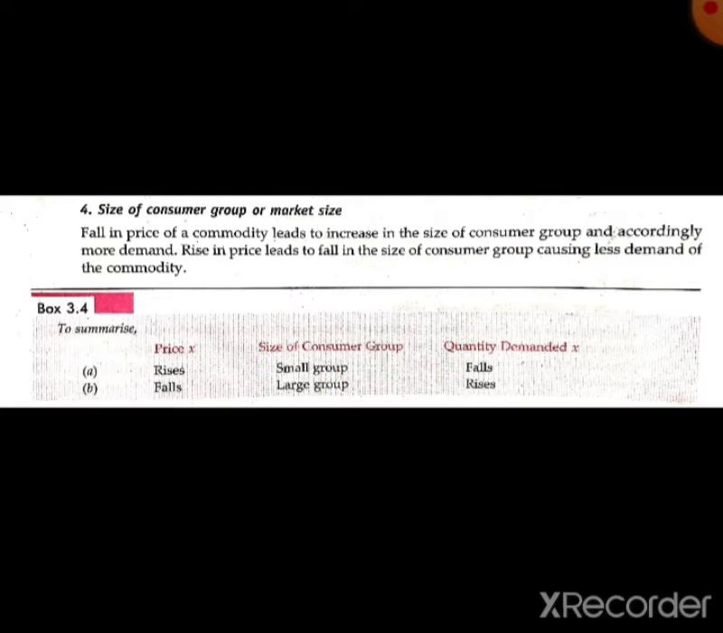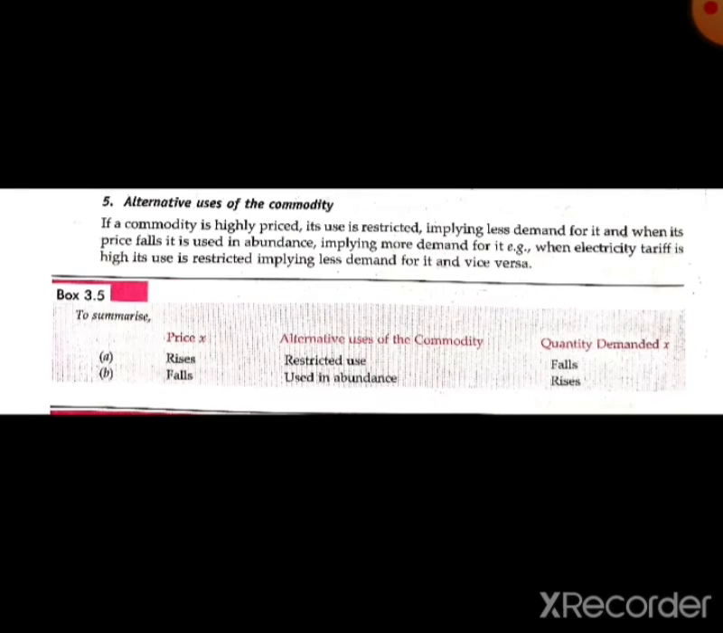So it is the size of the consumer group. Next is alternative use of the commodity. If a commodity is highly priced, its use is restricted, implying less demand for it. When its price falls, it is used in abundance, implying more demand for it. It says that whenever the price of any commodity rises, people will restrict consuming that commodity, so the demand for that commodity will also fall.